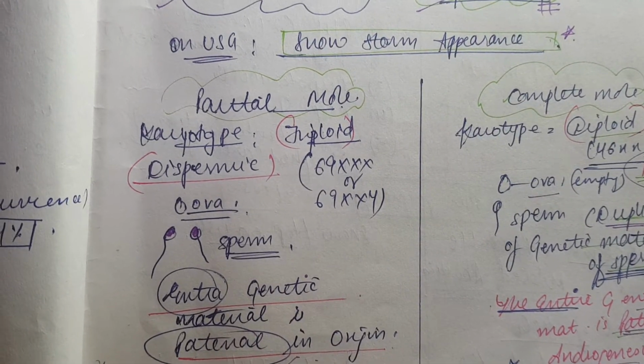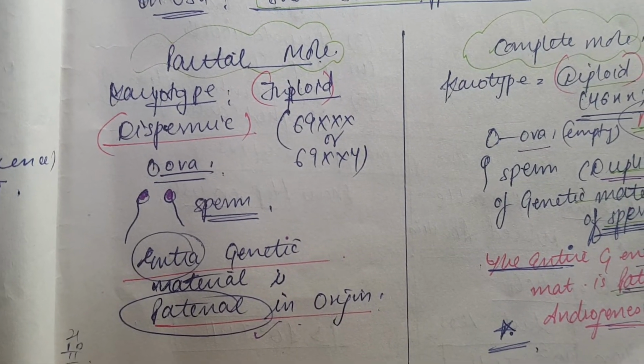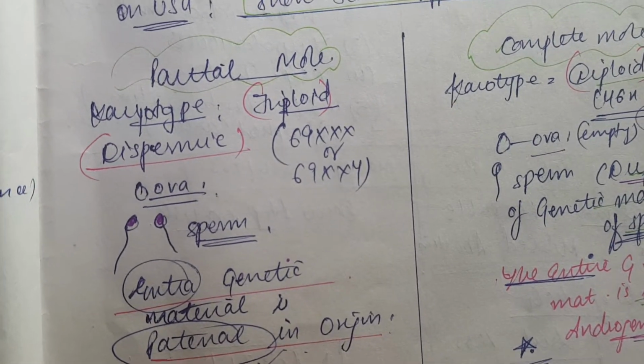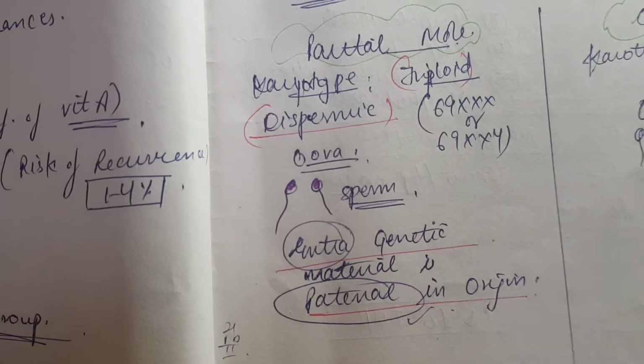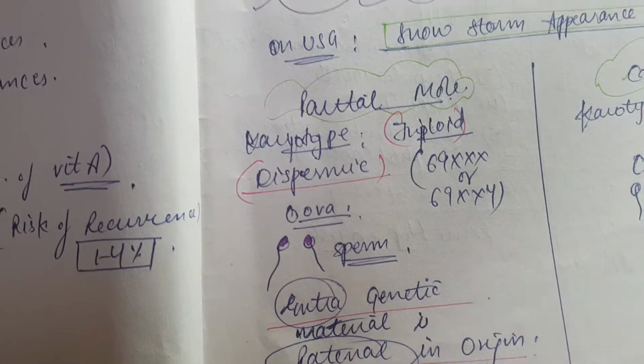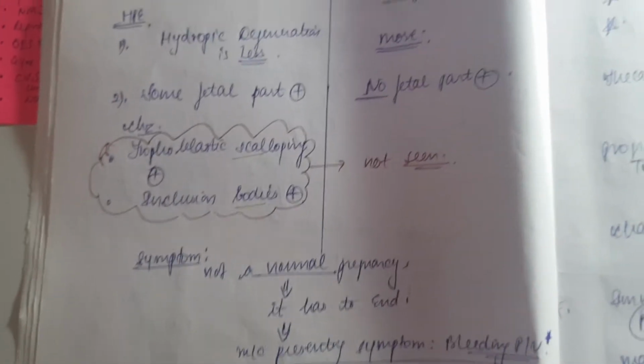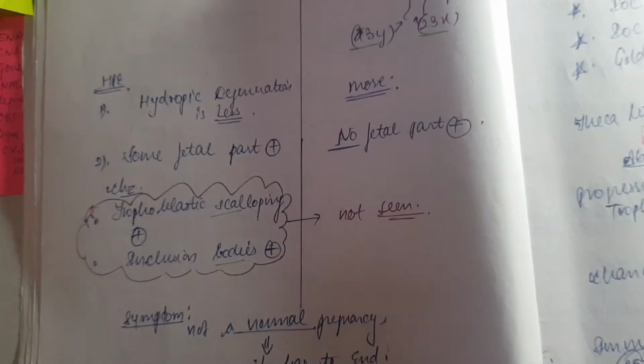Therefore they say that the entire genetic material in the complete mole is androgenic, and in the case of the partial mole, there will be contributions from both the mother side and the father side. But the thing we need to remember in the partial mole is that the extra genetic material will be from the paternal side. Now coming next is some more differences.